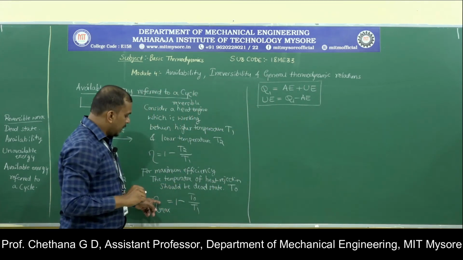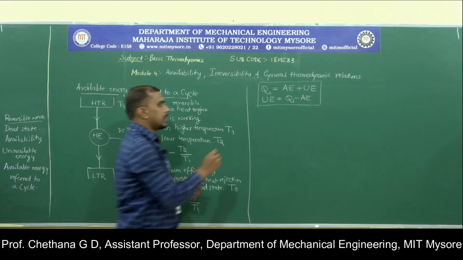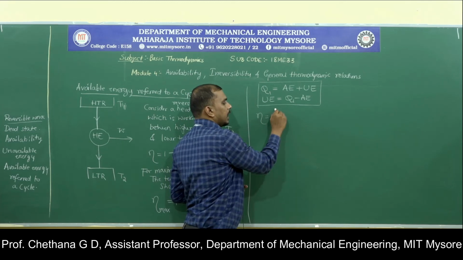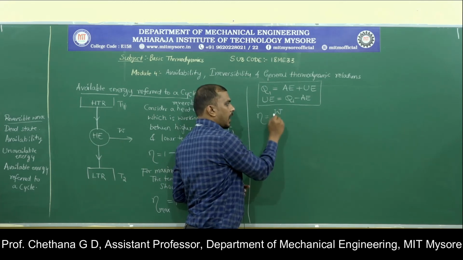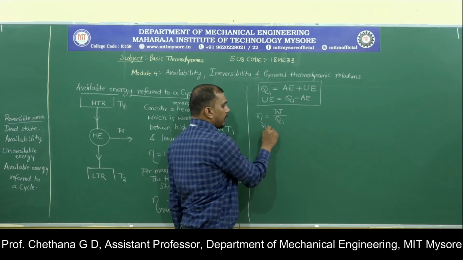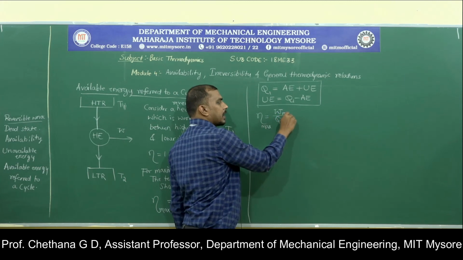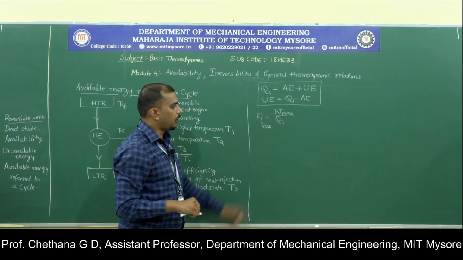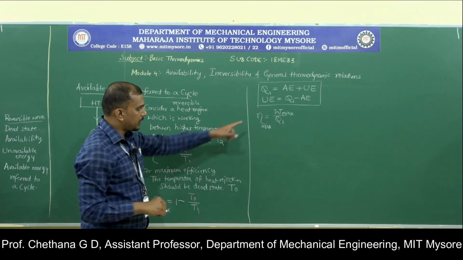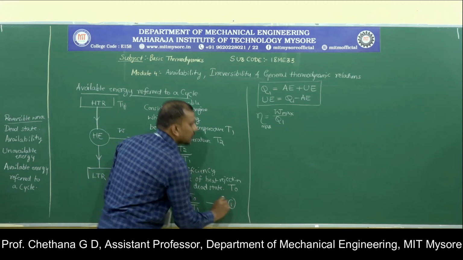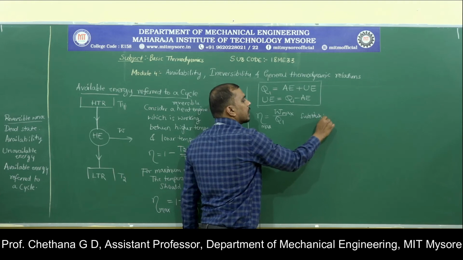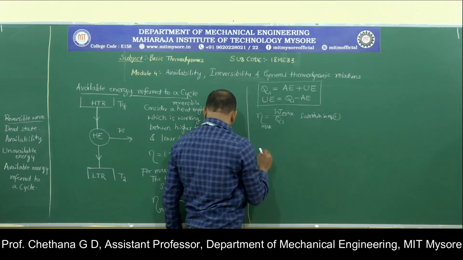Now come back here. Efficiency max, from the first law of thermodynamics, we know that efficiency is output by input, where Q1 is the input. So we are talking about maximum efficiency, then the output will be W max. Now for efficiency max, you substitute this. Let us call this equation 1. Substitute this in equation 1. What do we get?